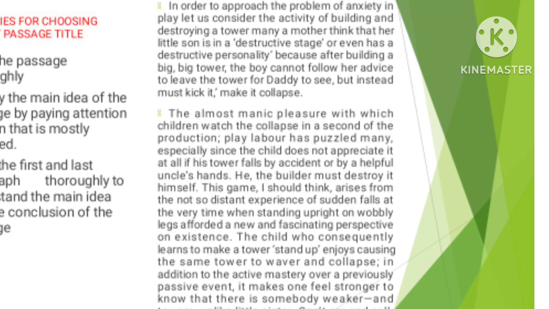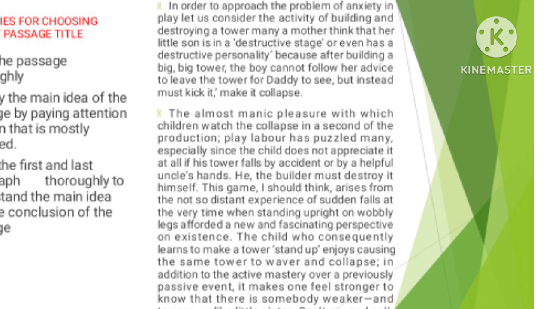This game, I should think. Now, who is talking? The author. This game, I should think, arises from not so distant experience of sudden falls at the very time when standing upright on wobbly legs afforded a new and fascinating perspective on existence. Now this is the author explaining the game that makes a mother think the child is in a destructive stage. So this is his own stance on destructive stage.